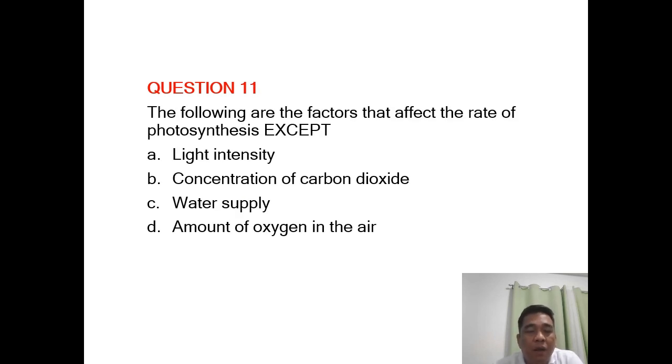Question 11. The following are the factors that affect the rate of photosynthesis except A. Light intensity, B. Concentration of carbon dioxide, C. Water supply, or D. Amount of oxygen in the air.